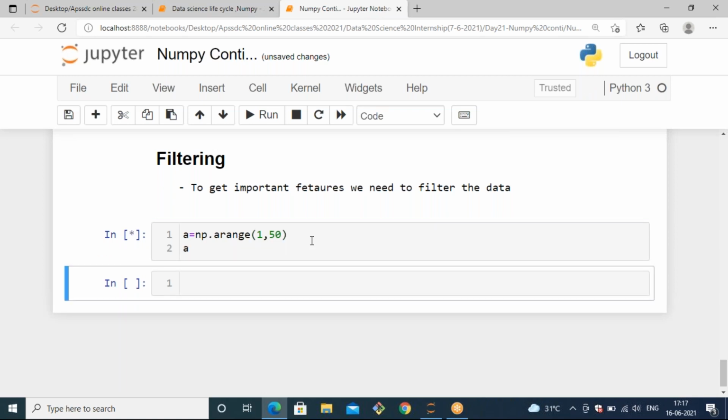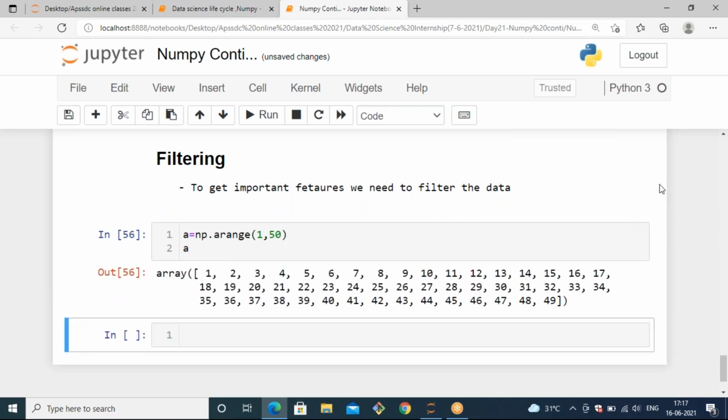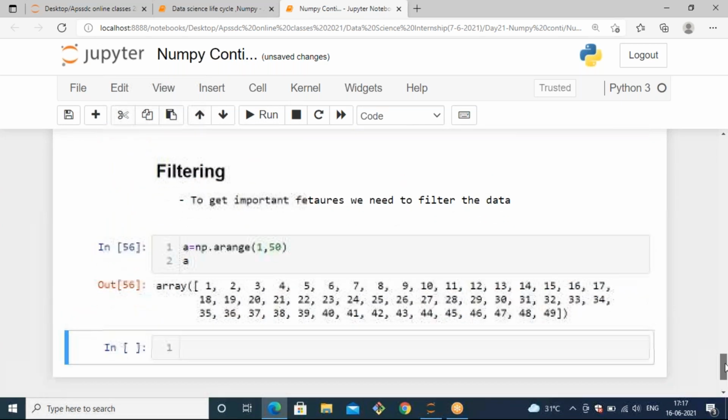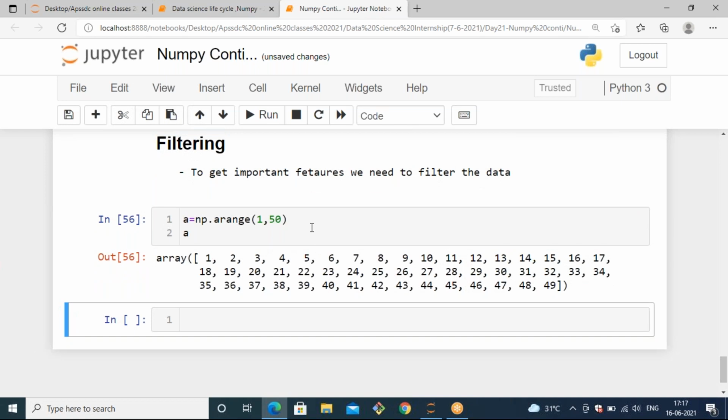Now let's see A. It will generate the values from 1 to 50, with the default step value of one. So it is a single dimension array.